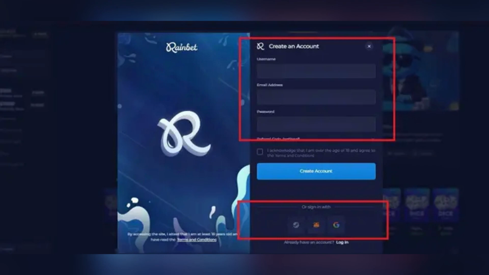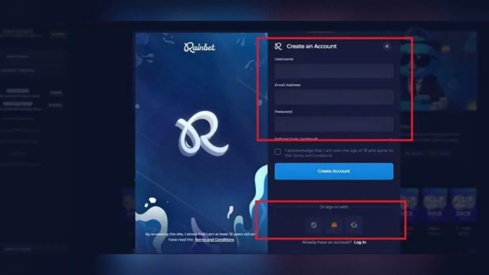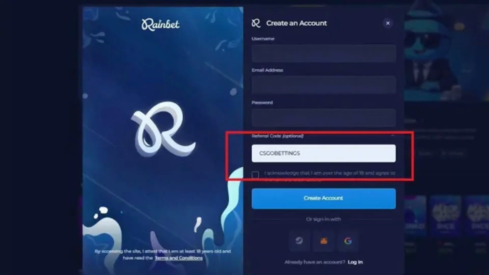Then, by using this code, you'll get a 20% rakeback boost. For example, if you accumulate $300 worth of rakes, you'll receive an extra $60 back. You can withdraw it immediately or reinvest it in other Rainbet games for more chances to win.